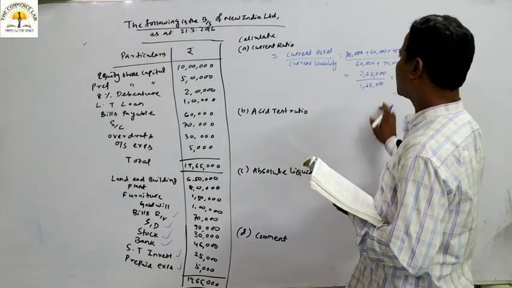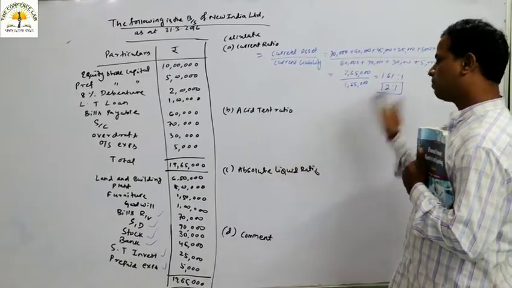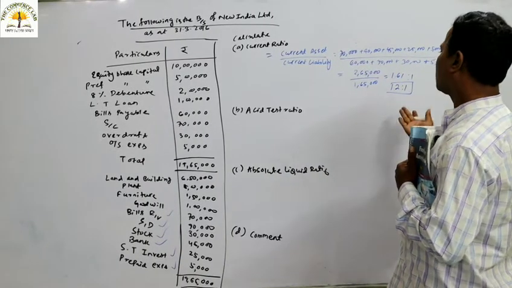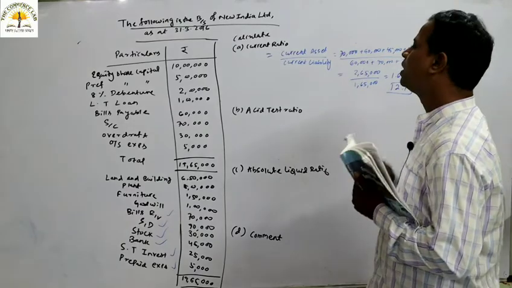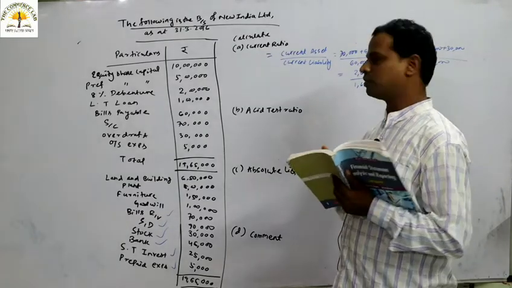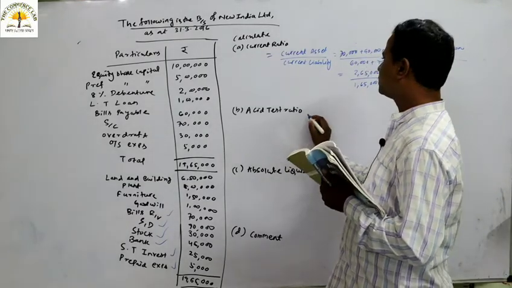So that's why we can conclude the current ratio, as the question asks us to comment. We can comment that according to the current ratio, the liquidity position of the organization is not up to the mark, not satisfactory. Similarly, the next ratio is the acid test ratio.